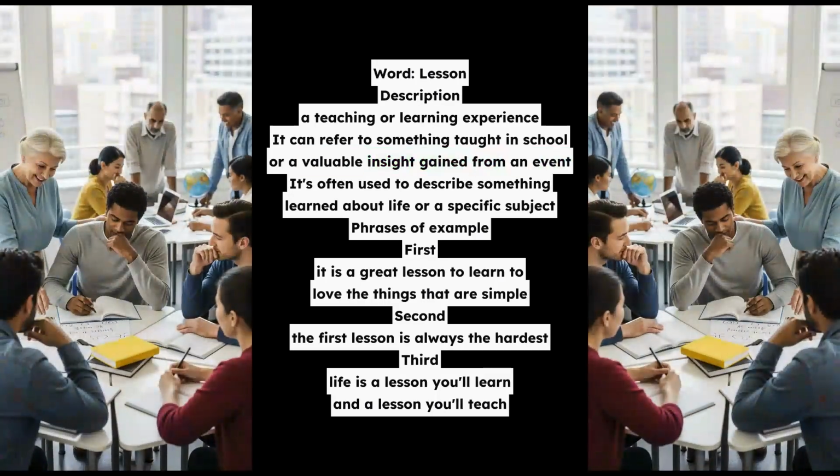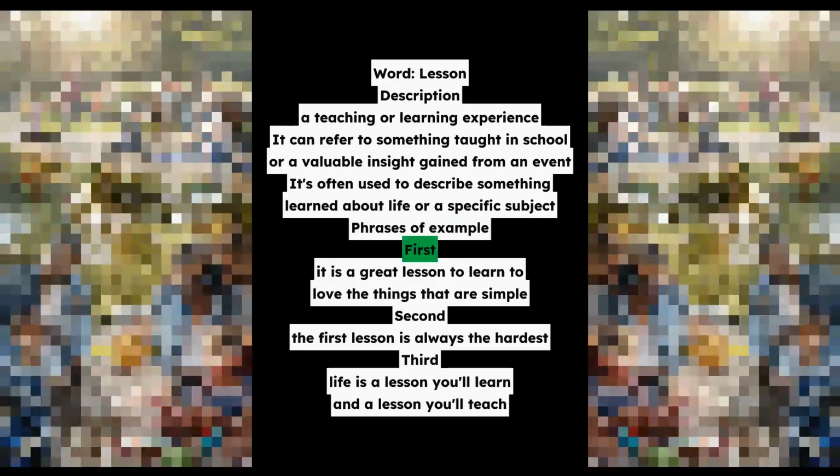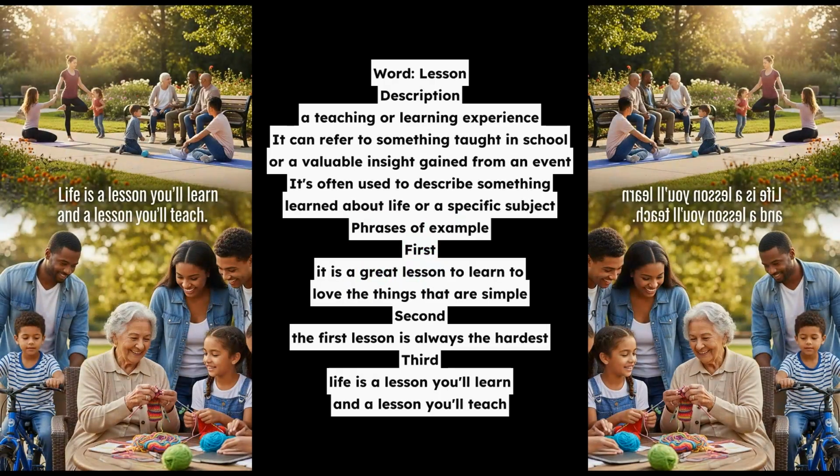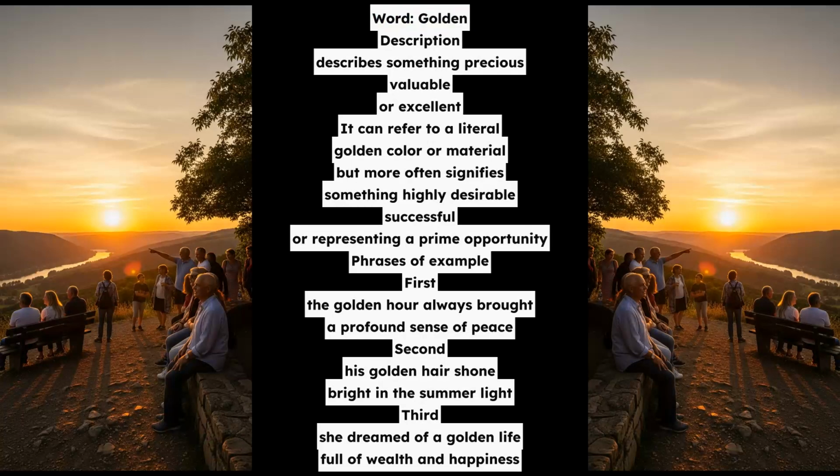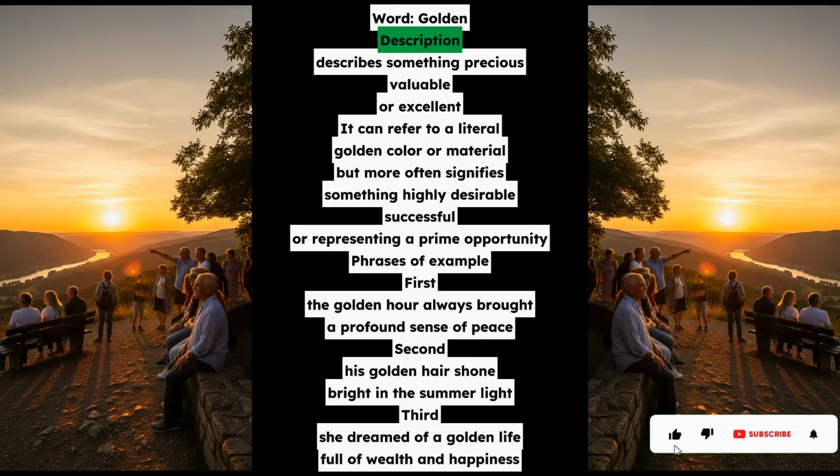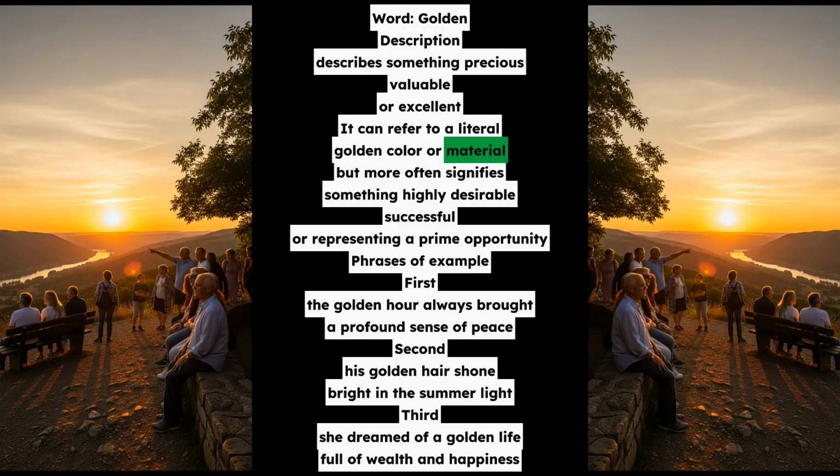Word: golden. Description: describes something precious, valuable, or excellent. It can refer to a literal golden color or material, but more often signifies something highly desirable, successful, or representing a prime opportunity. Phrases of example. First, the golden hour always brought a profound sense of peace. Second, his golden hair shone bright in the summer light. Third, she dreamed of a golden life, full of wealth and happiness.